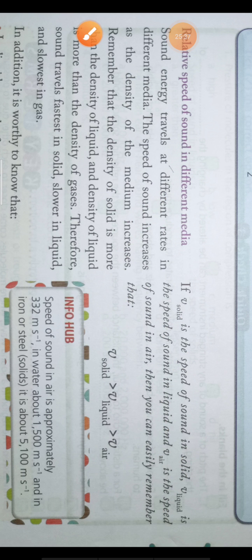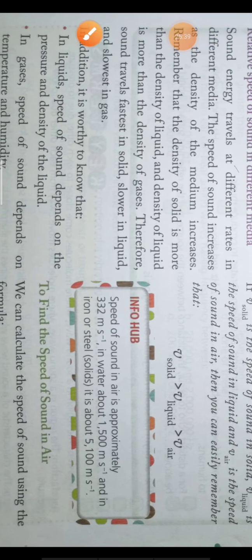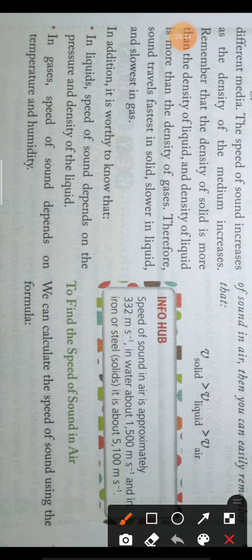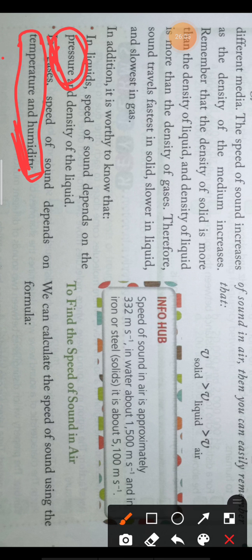In addition to that, there are some extra factors: in gases, the speed of sound depends on the temperature and humidity also. We will study about these factors in the higher classes. And in liquid, it also depends on the pressure. So just remember, we will discuss this in the higher classes.